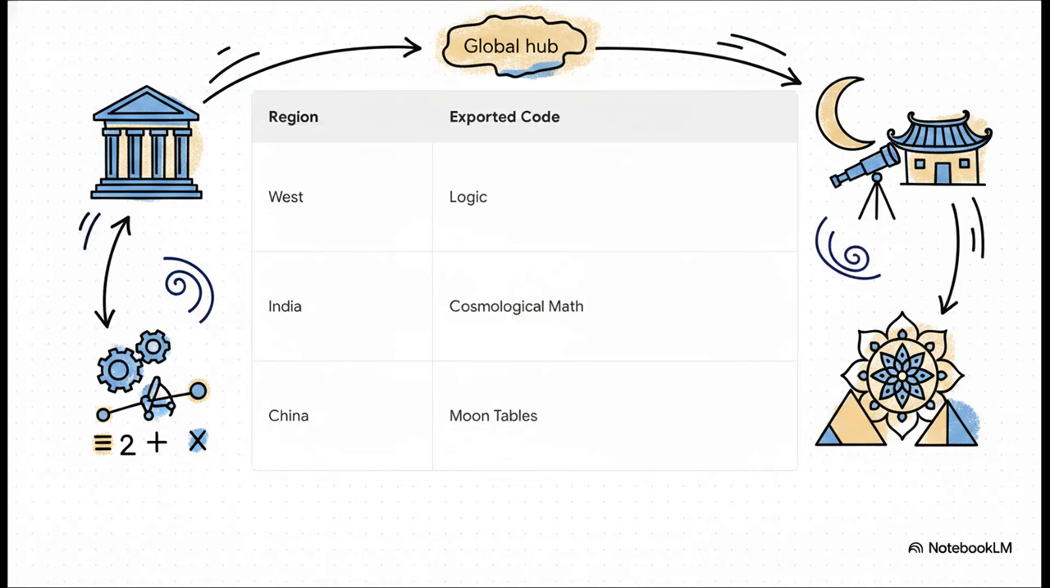And because it was a true global hub, the Iranian plateau actively exported this original source code. According to the model, the hub distributed logic to the West, cosmological math to India, and astronomical moon tables to China. The author presents this era as the absolute peak optimization of the ancient global system.